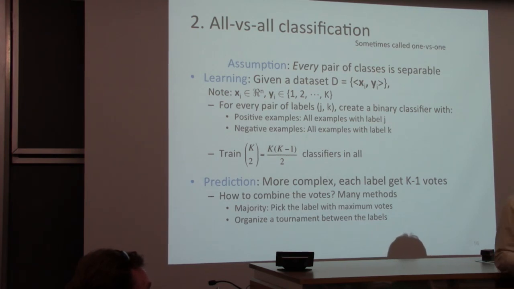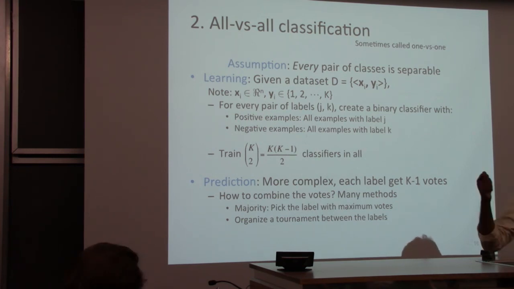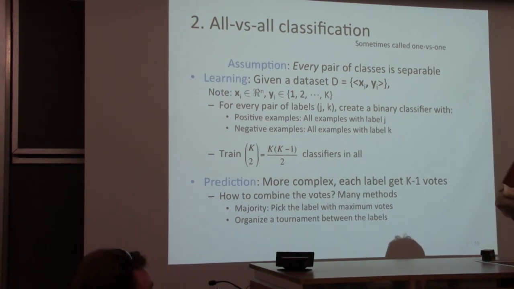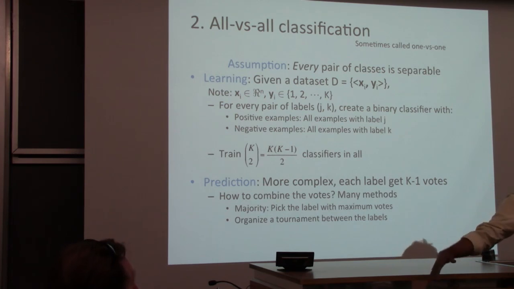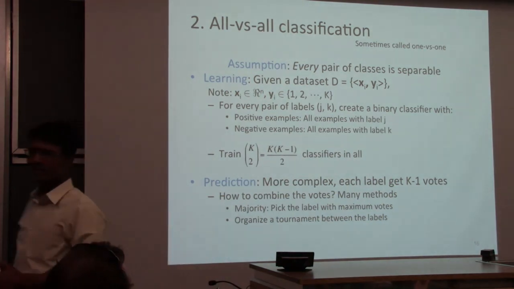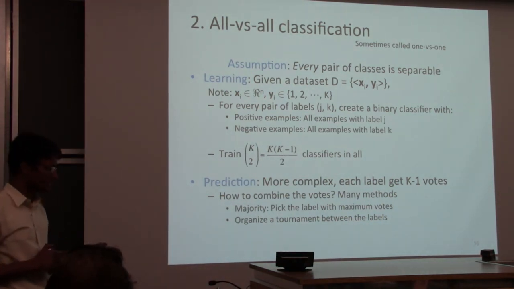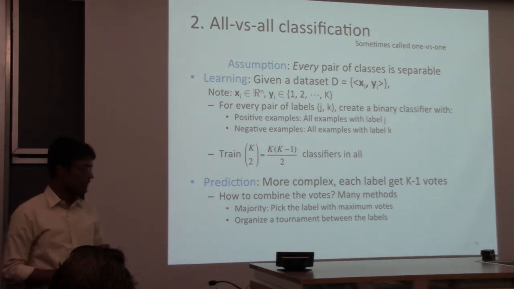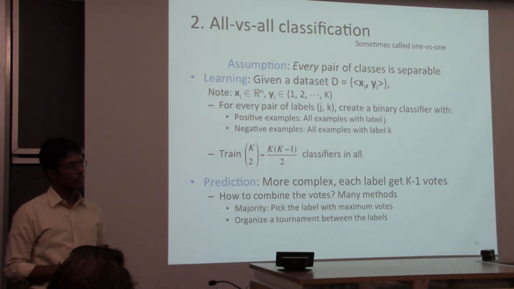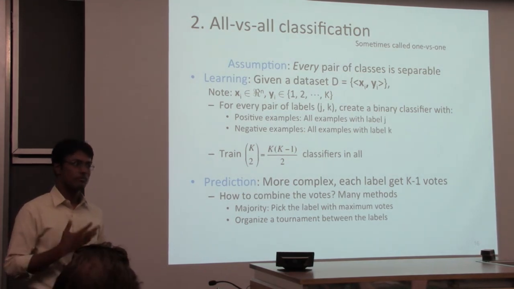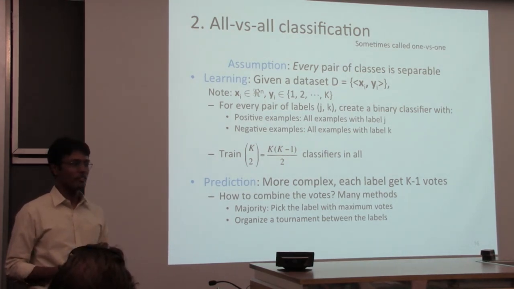The other option is to set up a tournament. Think of every pair of labels as a game, every weight vector as being a game between two labels. Two labels play a game, the winner plays the winner of other two, and you set up this whole tournament, and it's like March Madness. And you get a label at the end. None of these things are necessarily theoretically well motivated. These things work sometimes. Could you use something like AdaBoost to somehow deal with this data? So multi-class AdaBoost is another bit of a complication, and we should talk about that offline.